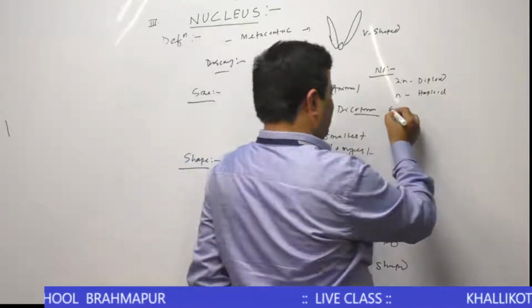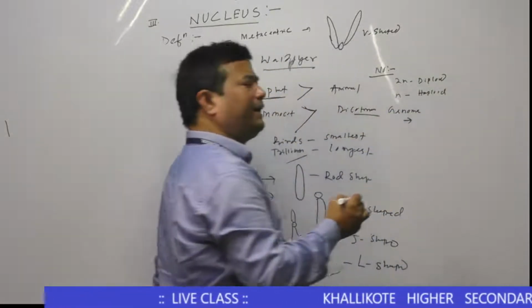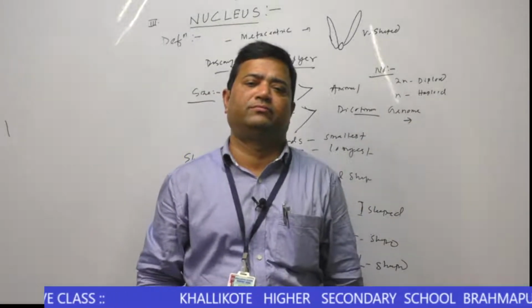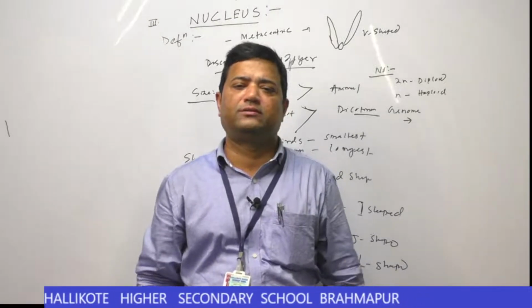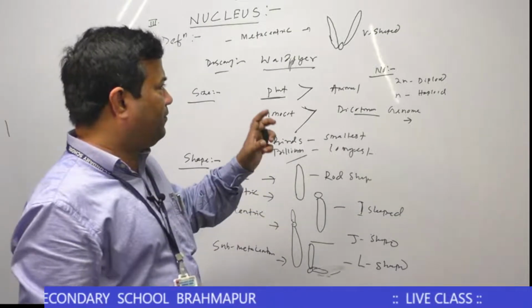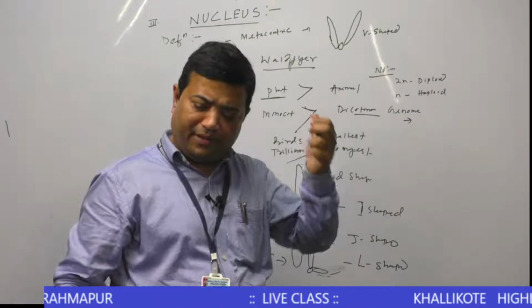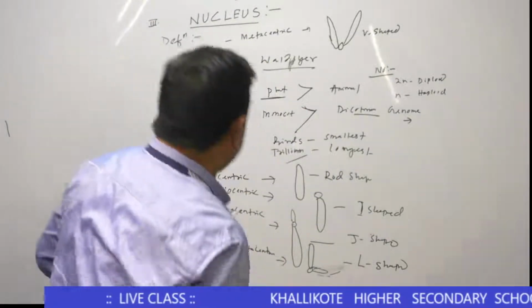Another thing you should know, genome. Genome means a complete set of chromosomes, that is called a genome. Study of a genome is known as genomics. Okay. These are the different numbers of chromosomes. Regarding the number of chromosomes, then comes the structure of chromosome.